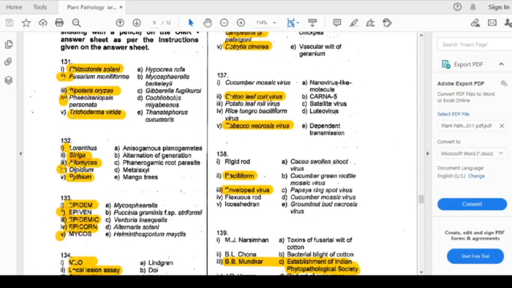So the question number 131, the one is Rhizoctonia solani. So the Rhizoctonia solani matches with Thanatephorus cucumeris.